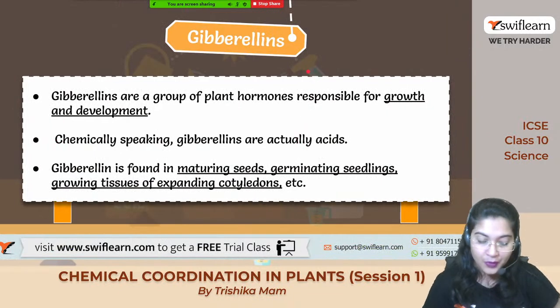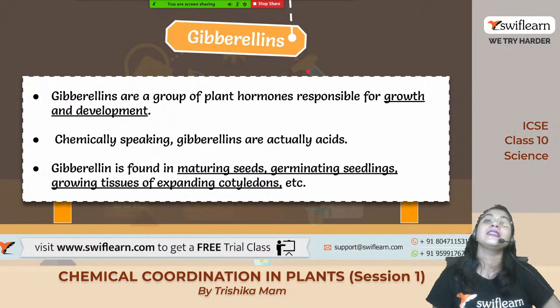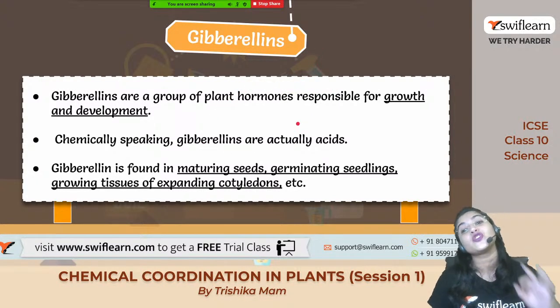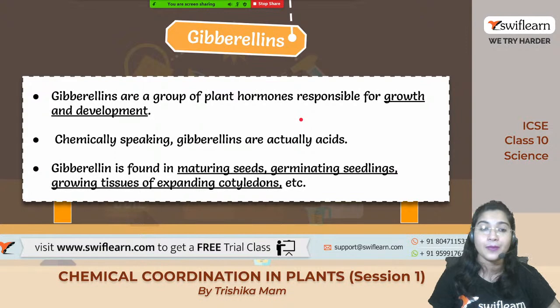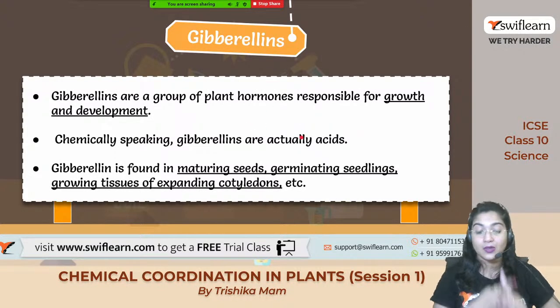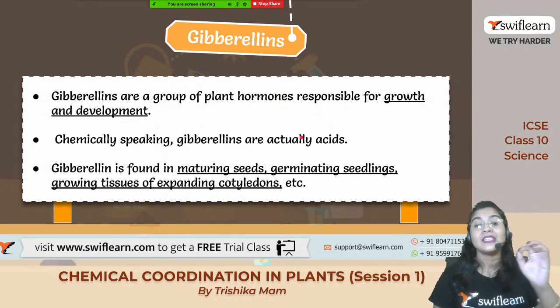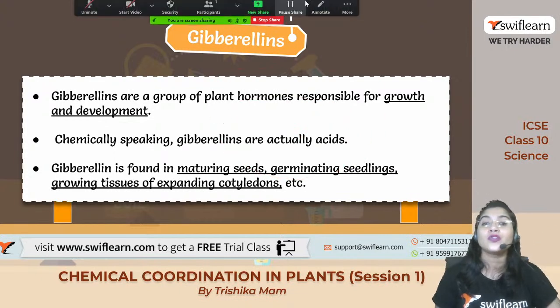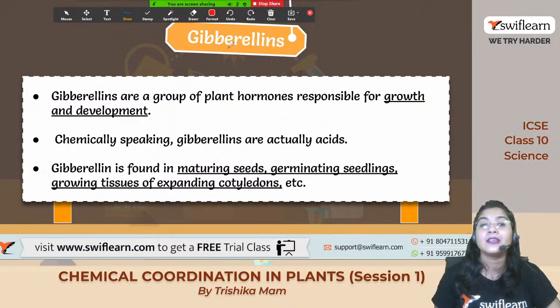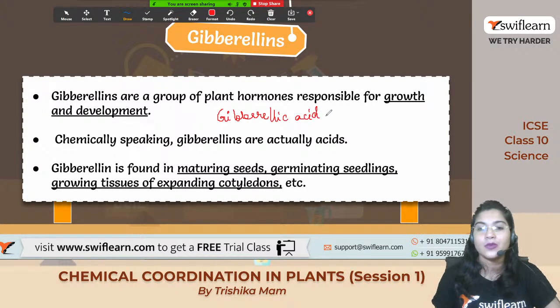Chalo. Let's move on to the second hormone, that is gibberellin. Gibberellin is a group of hormone which is also very much responsible for growth and development. This one is a hormone which is acid, that is why gibberellin is also known as gibberellic acid. Please write it down.